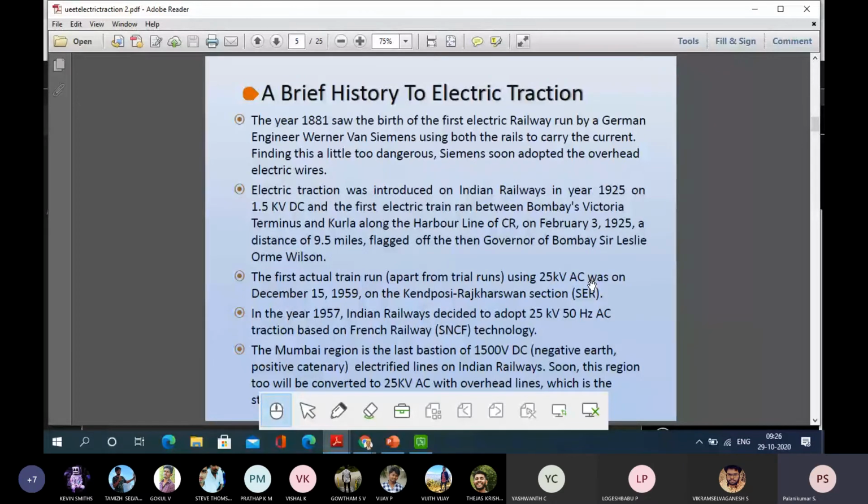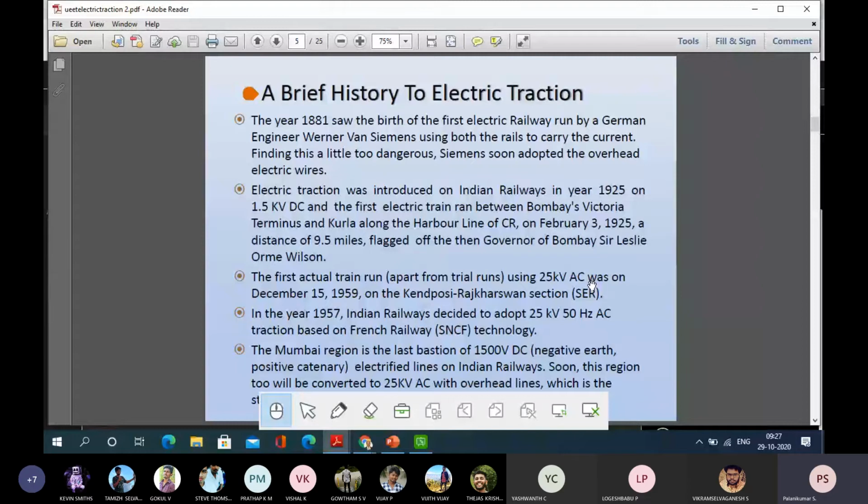Electric traction was introduced in Indian Railways in the year 1925, with a small prototype model, with 1.5 kilovolt DC, between Bombay's Victoria Terminus and Kurla, along the harbour line. So between them they used a small electric train in 1925. But after that, a huge number of diesel engines were used, because of the cost of investment.